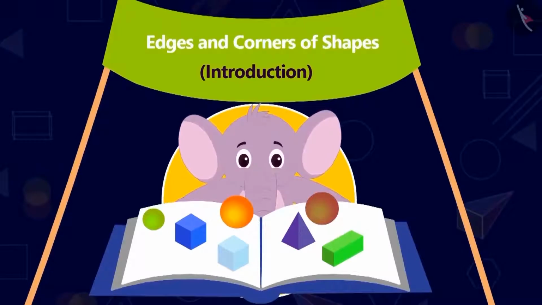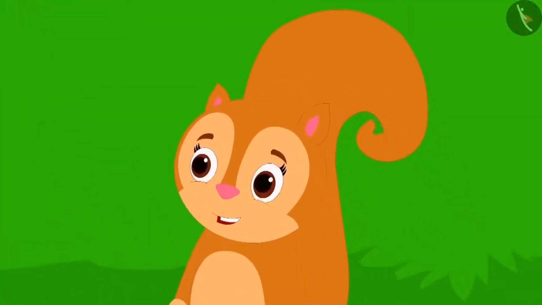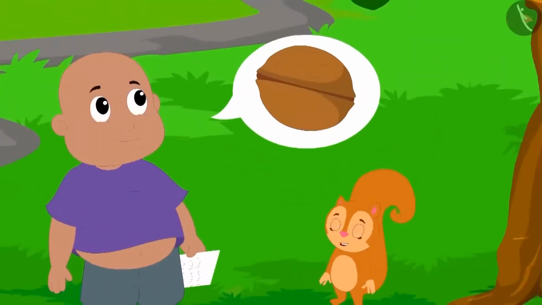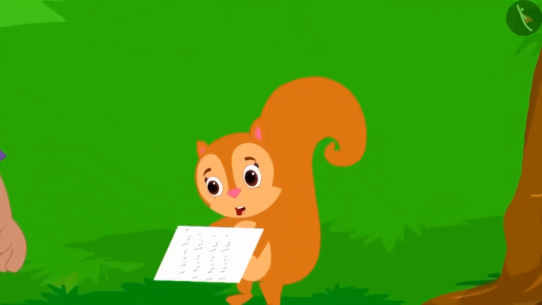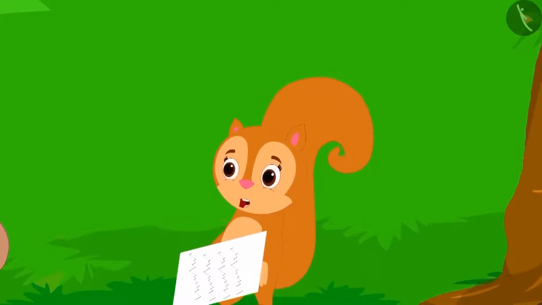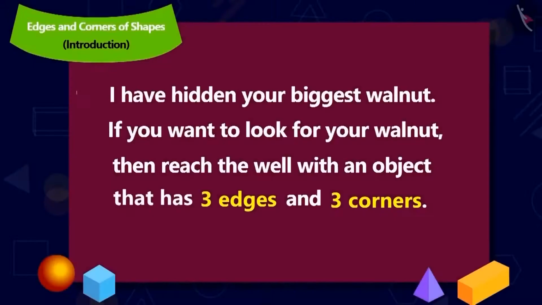We will understand the edges and corners of shapes. Bablu had hidden Chanda's most loved big walnut, and Chanda had been given instructions in the letter to look for the walnut. Chanda read the letter. I have hidden your biggest walnut. If you want to find your walnut, then reach the well with any object with 3 edges and 3 corners.